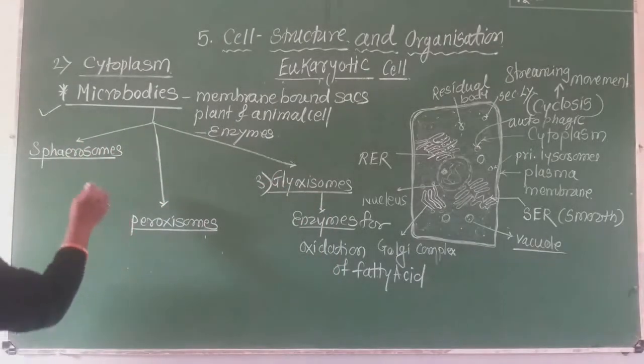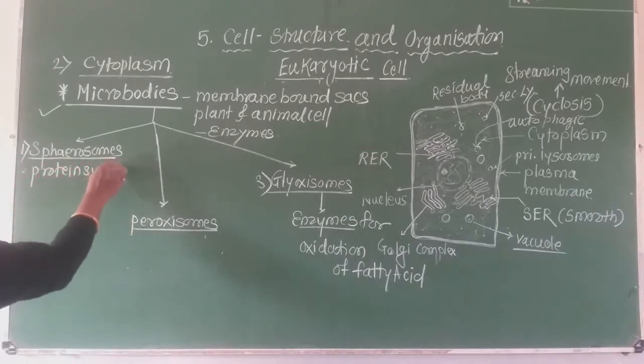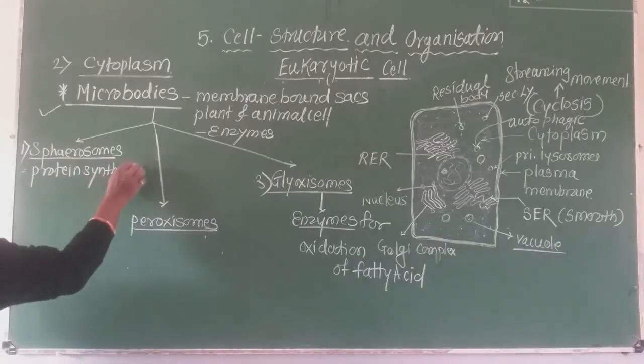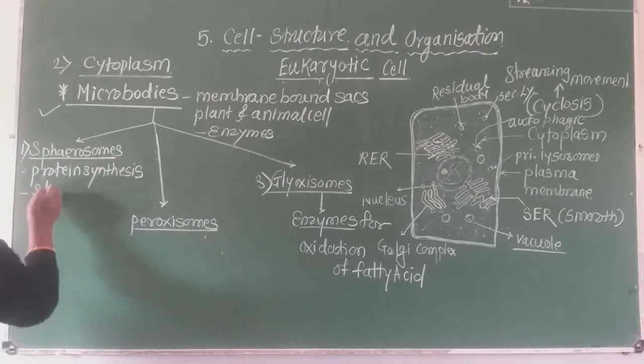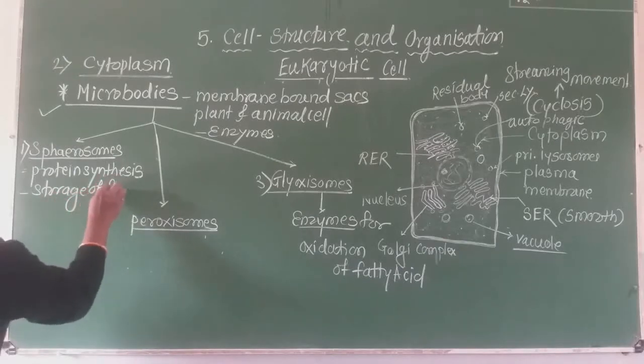Now the first one is the spherosome. What are spherosomes? These spherosomes are found in plant cells, mainly for protein synthesis and storage of fat.